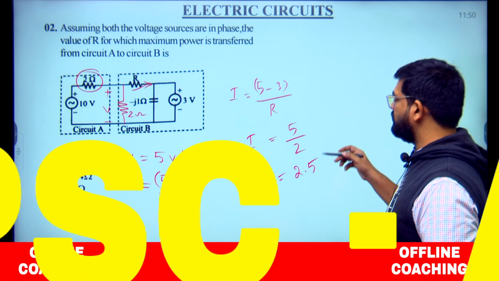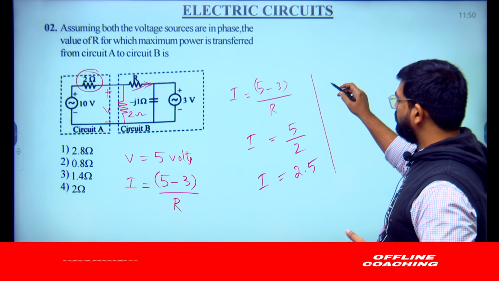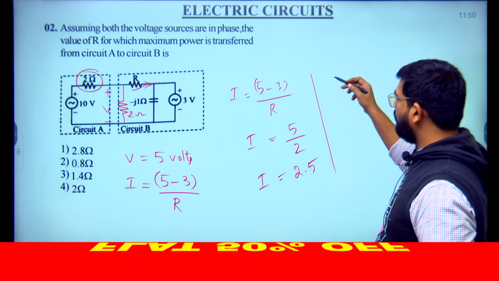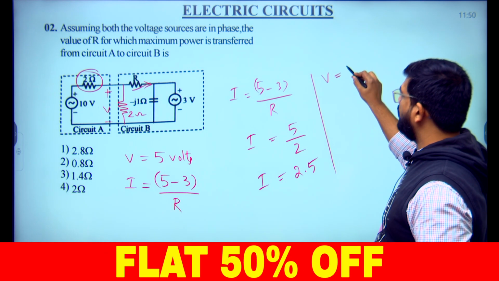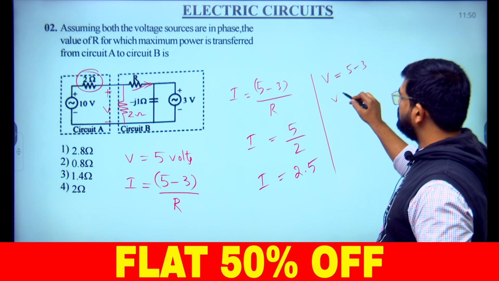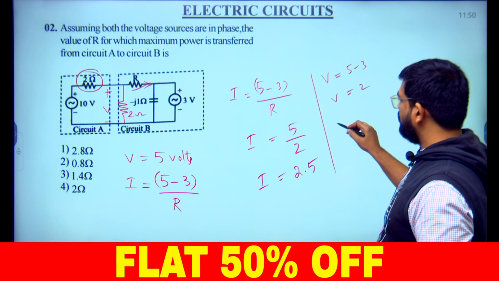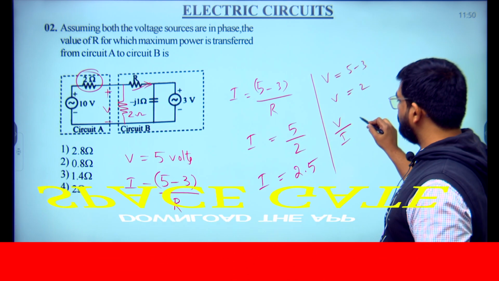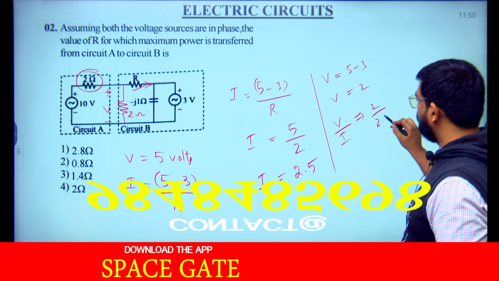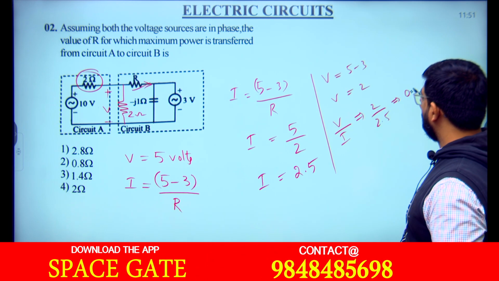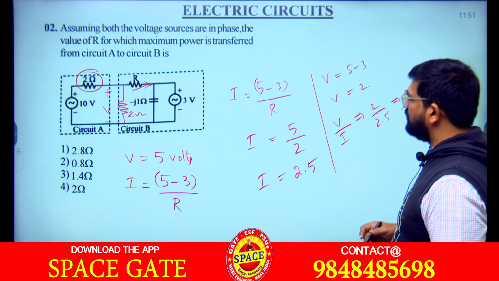V is equal to 2 only, right? So V is equal to 5 minus 3 means V is equal to 2. So current, V by I means 2 by 2.5, we get what? 0.8 ohms.